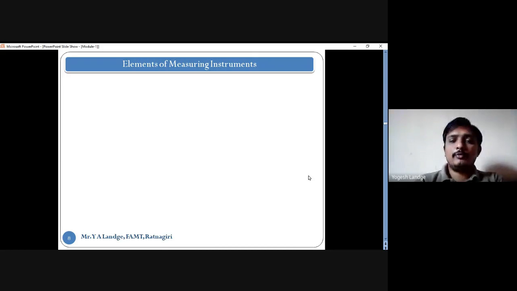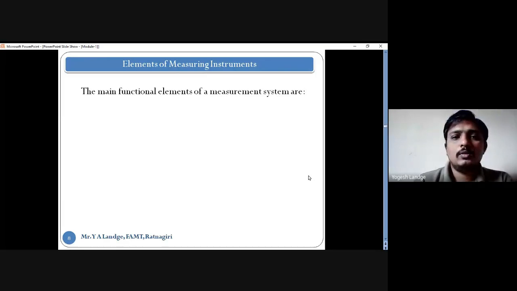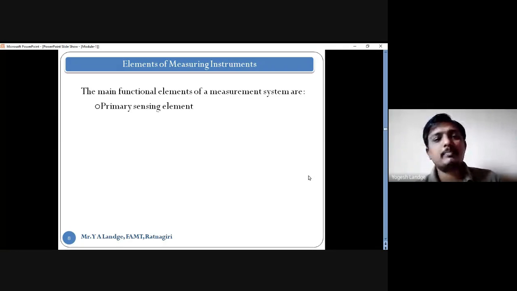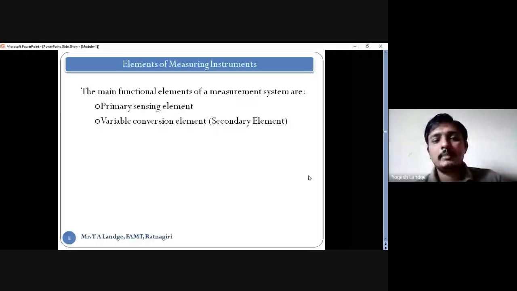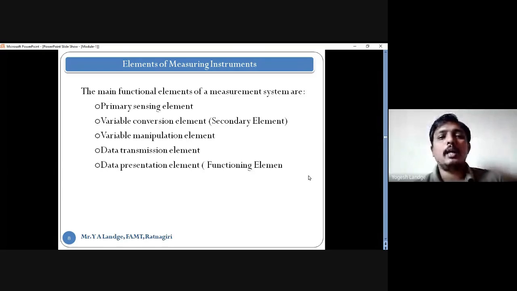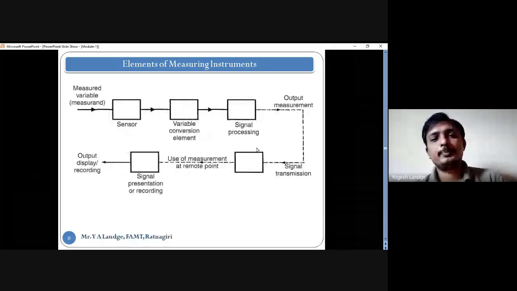Now the elements of measuring the instrument. The main functional elements of a measurement system are the primary sensing element, variable conversion element, variable manipulation element, data transmission element, and data presentation element, or we call it a functioning element. So these are the main functional elements.